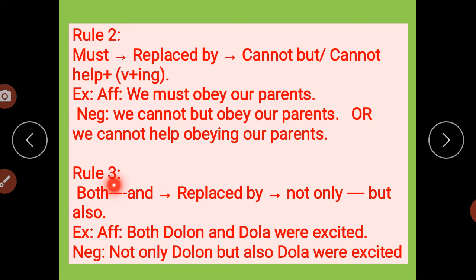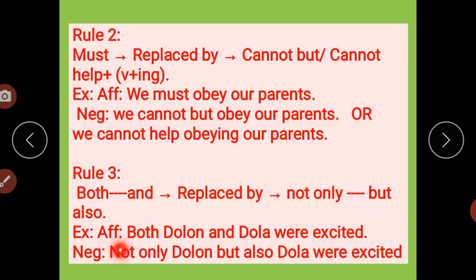Rule number 3, both and. If both and words are there, they are replaced by not only but also. For example, both Dolon and Dola were excited. Then the negative would be: not only Dolon but also Dola were excited.